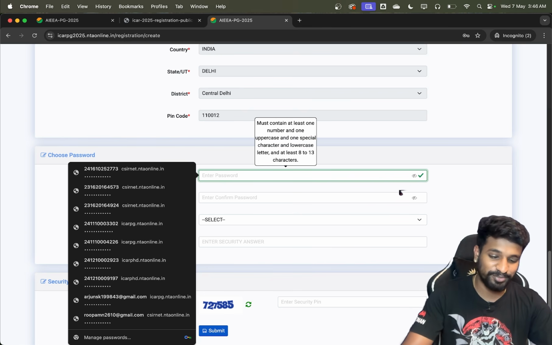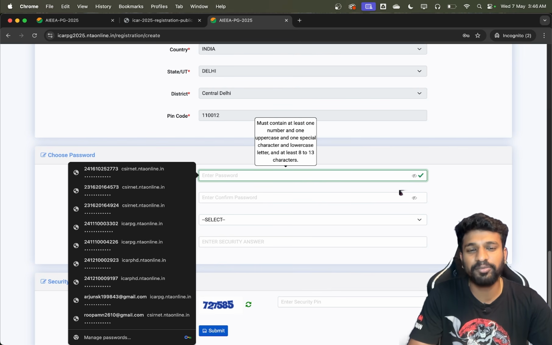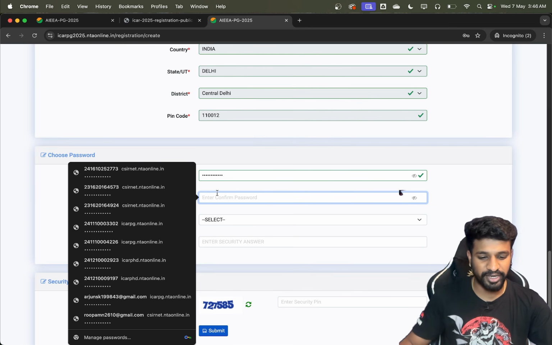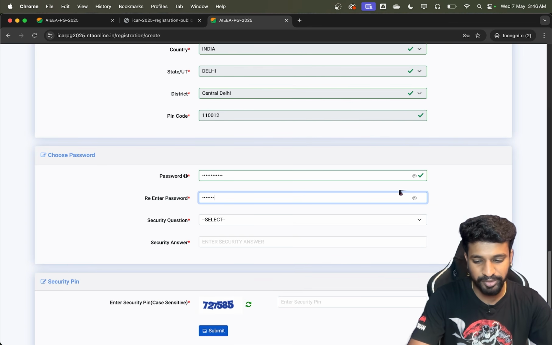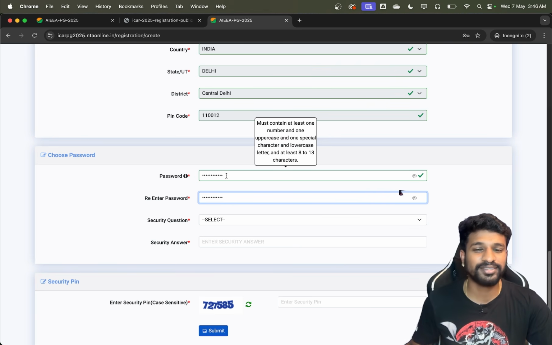See, again, please make sure whatever password that you create, you should remember this. If you are not able to remember, eventually you will forget, since you will not be logging in very often. So please write it somewhere and keep it with you, whatever password you are creating, and create a simple password. Do not try to complicate it, because later you won't be able to remember. Or better, if you are making any complex patterns or password, make sure to write it somewhere and remember it.